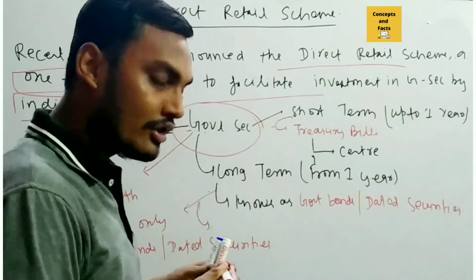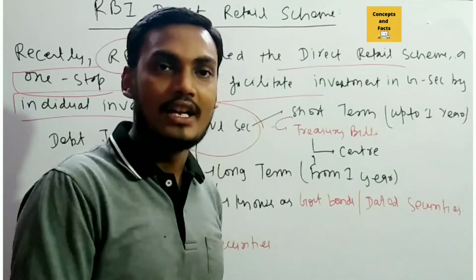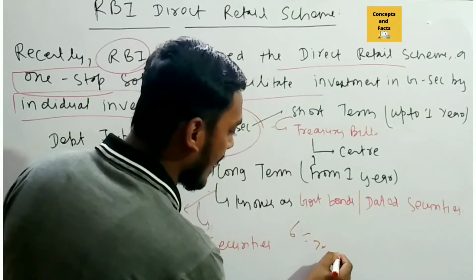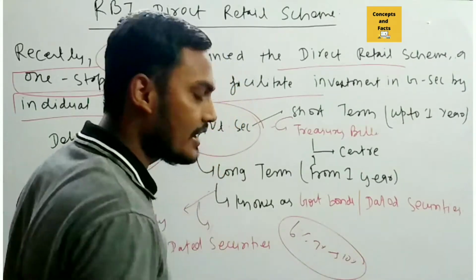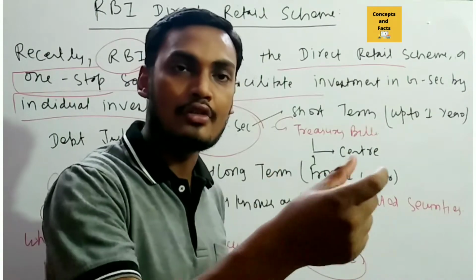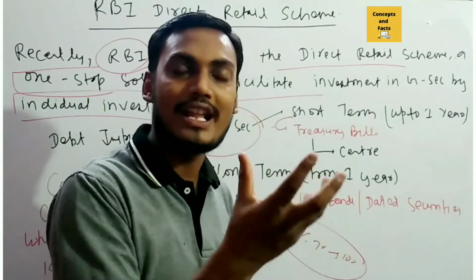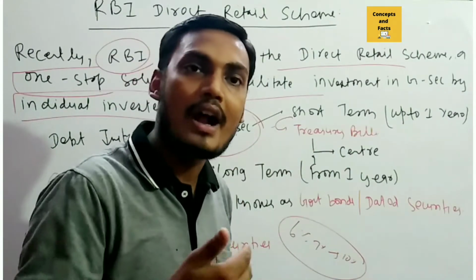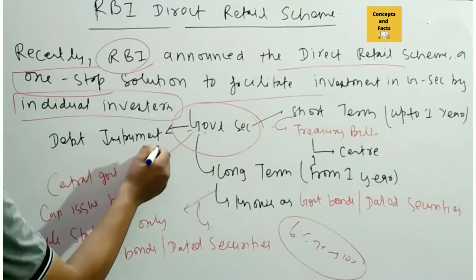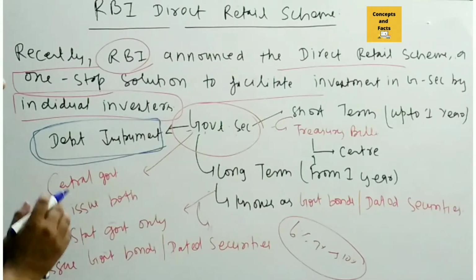Remember that a government security is a kind of coupon which is actually given by the government to you. On that, the government provides, let's say, 6%, 7% or up to 10% interest, or it can be increased and it can decrease as well. When they provide interest, that coupon will be given to you, and every year, or let's say for a 3-month or 6-month coupon, you will be provided a fixed amount of interest. So that is the government security, which is also known as a debt instrument.